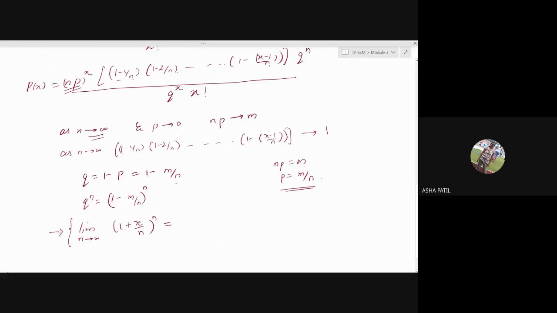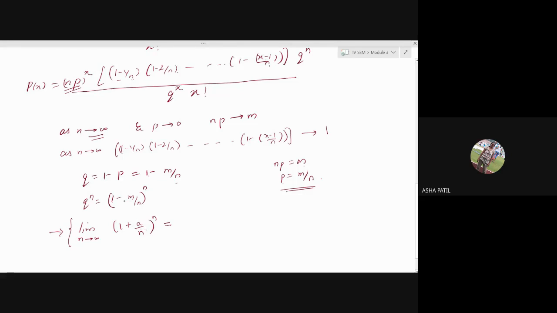If it is 1 by N, it is 1. Not 1 there also. Can anybody remember? I think it is written in the form of a by N raised to N.